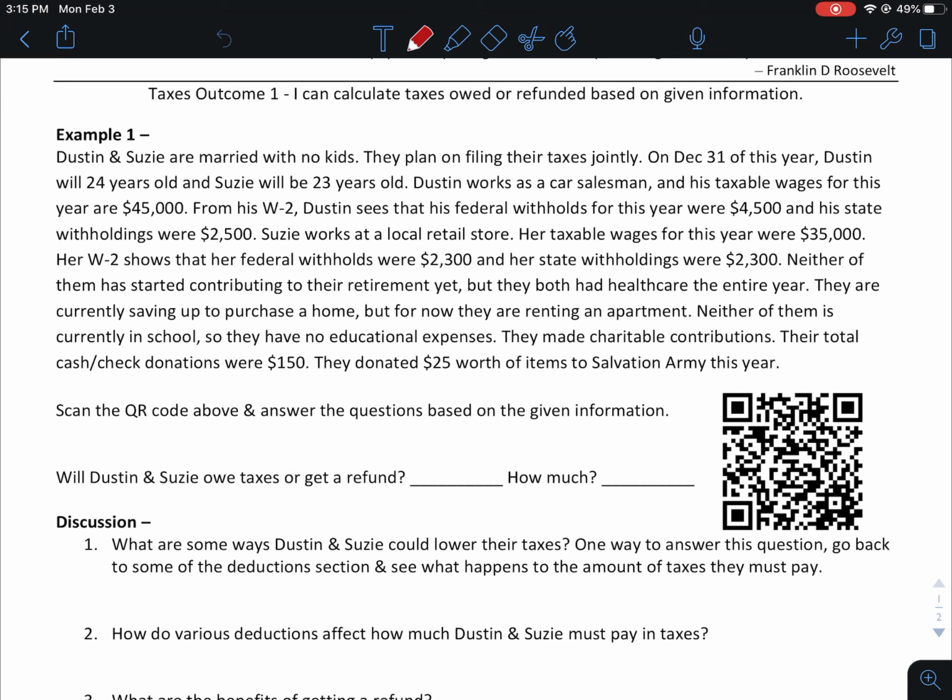This will help you when you're doing your own taxes, to navigate the taxcaster so that you can see whether or not you'll get a refund and how much. There's a QR code, and we're going to find that QR code at the front of the room. Let's show you where.